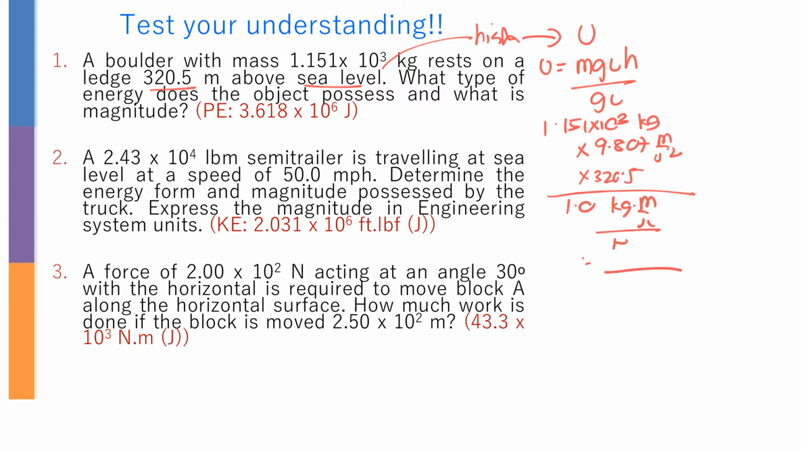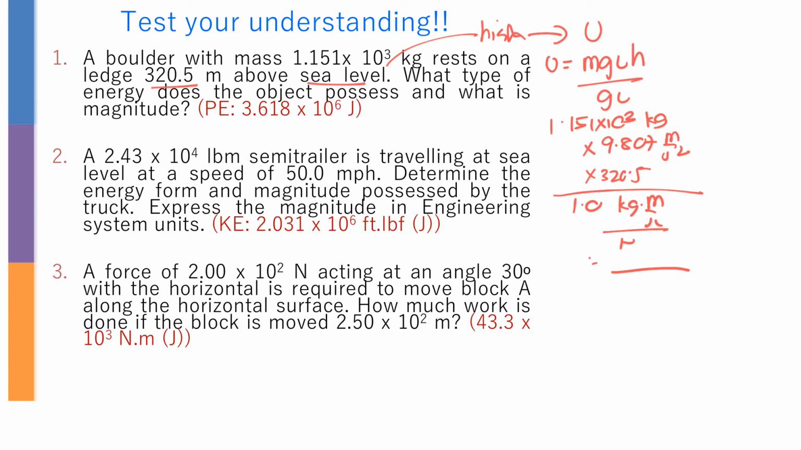Okay. For question 2, a 2.3 power of 4 pound mass semi-trailer is traveling at sea level at a speed of 50 miles per hour. So definitely when it comes to 50 miles per hour, you need to change first into meter per second, so use the conversion unit. Determine the energy form. When you have something that is actually moving with a speed, definitely it is going to be kinetic energy. And the magnitude possessed by the truck, express the magnitude in engineering system unit.